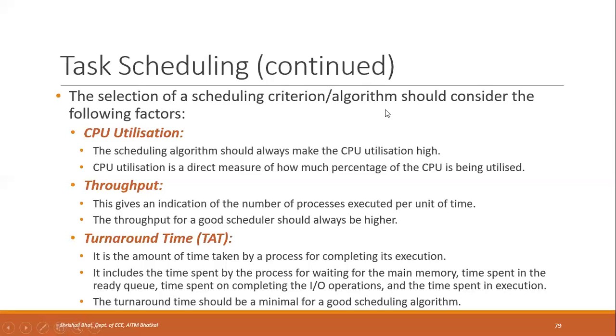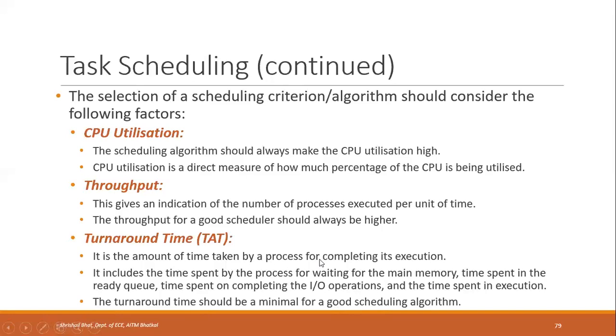So all this time is included, from the moment it is admitted into the queue till the moment it completes. That complete duration is called the turnaround time. The turnaround time should be minimal for a good scheduling algorithm. It should be very less.